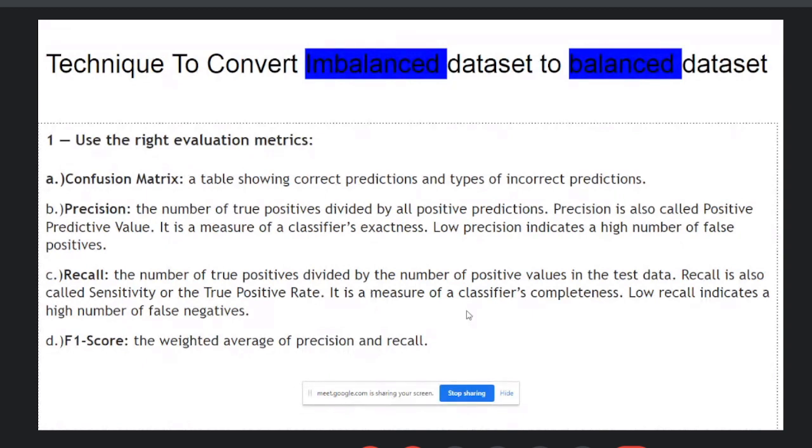Recall is a measure of classifier completeness, and precision is a measure of classifier exactness. Completeness and exactness, right? And low recall indicates a high number of false negatives.